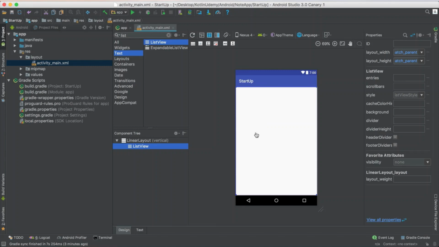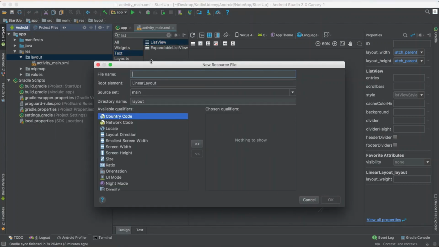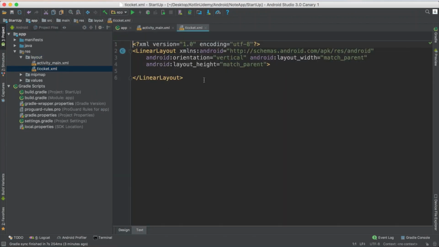This part. We said we need a ticket, so I just click right here and I will add a new resource file. I will name it ticket. Okay, it's better to name it ticket. Everything is small; if you see, it doesn't take the capital. So name it ticket and select add. Okay, he will add it for you. If you open it, it's just a normal linear layout.